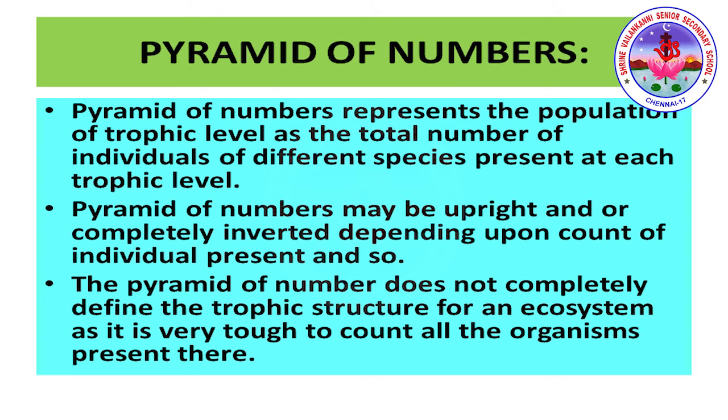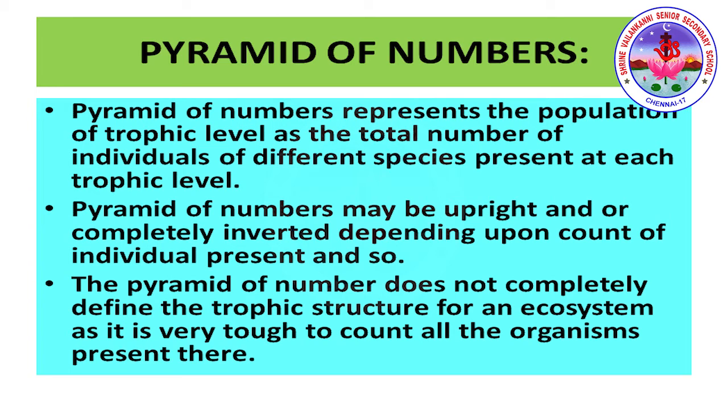First, I'm going to talk about the pyramid of numbers. A pyramid of numbers represents the total number of individuals of different species present at each trophic level. It may be upright or completely inverted, depending upon the count of individuals present.